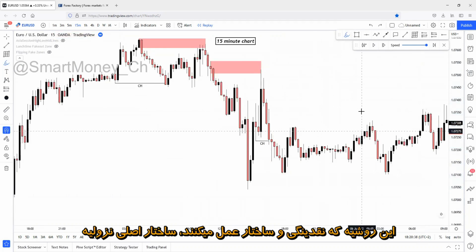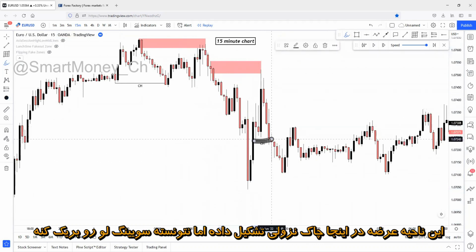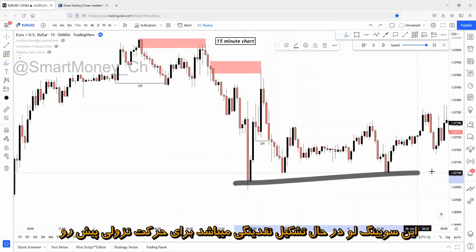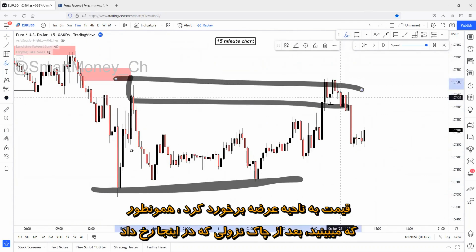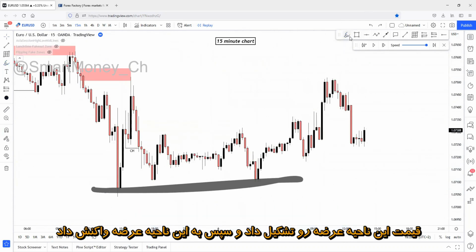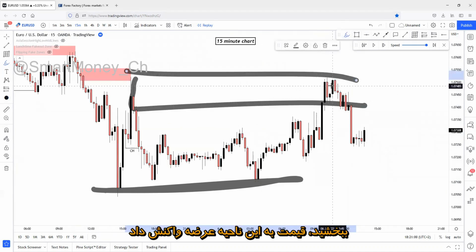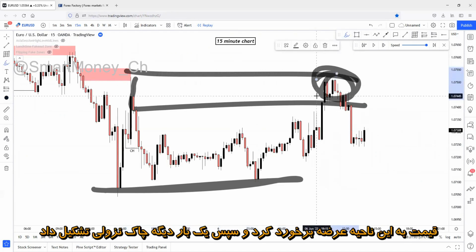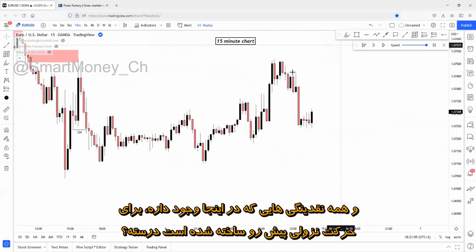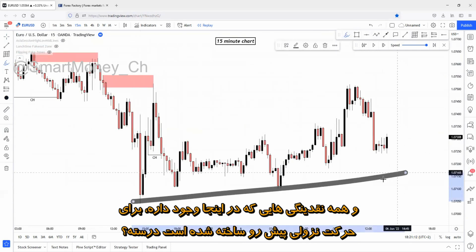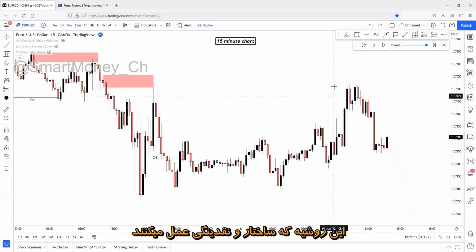This is how the liquidity and structure works. Main structure is bearish. Price has reacted on the supply zone. This supply zone changed character right here, and couldn't break below the swing low point. The swing low point is building up liquidity for the upcoming shorts after a supply reaction. As you can see, after this character changing movement, price has printed this supply zone here, and price is reacting on this supply zone, tagged this supply zone, and after a reaction, it has just changed character to the downside once again. All of this liquidity that has been built up here will be functioning as liquidity for the upcoming shorts, right? This is how the structure and liquidity work.